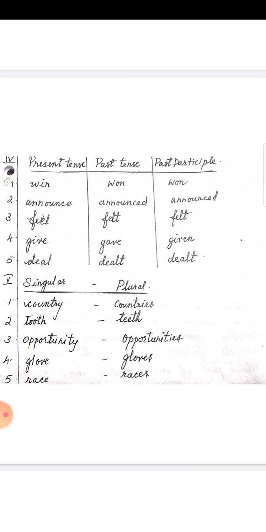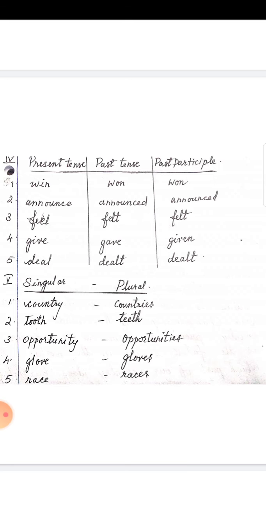Then present tense, past tense, past participle. Win, won, won. Announce, announced, announced. You just add D to make the past tense and past participle. A-N-N-O-U-N-C-E, announce. A-N-N-O-U-N-C-E-D, announced. Then feel, F-E-E-L.